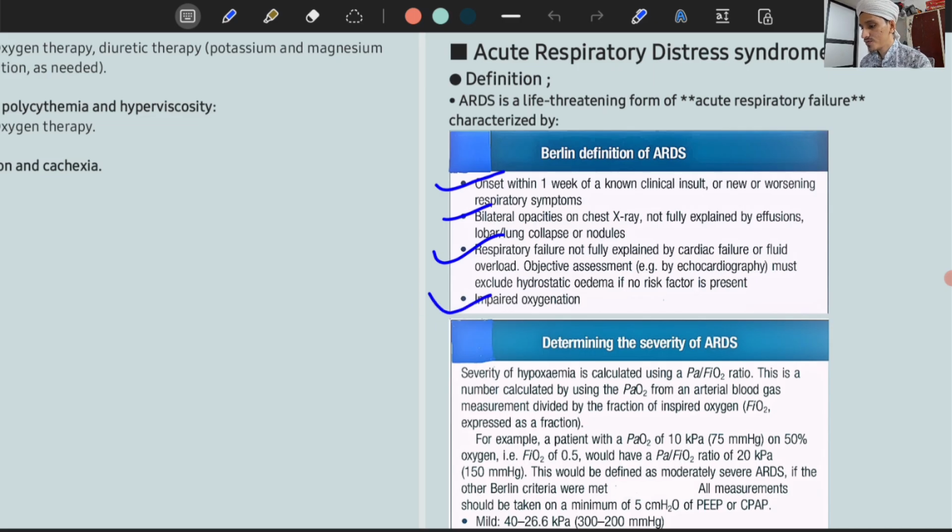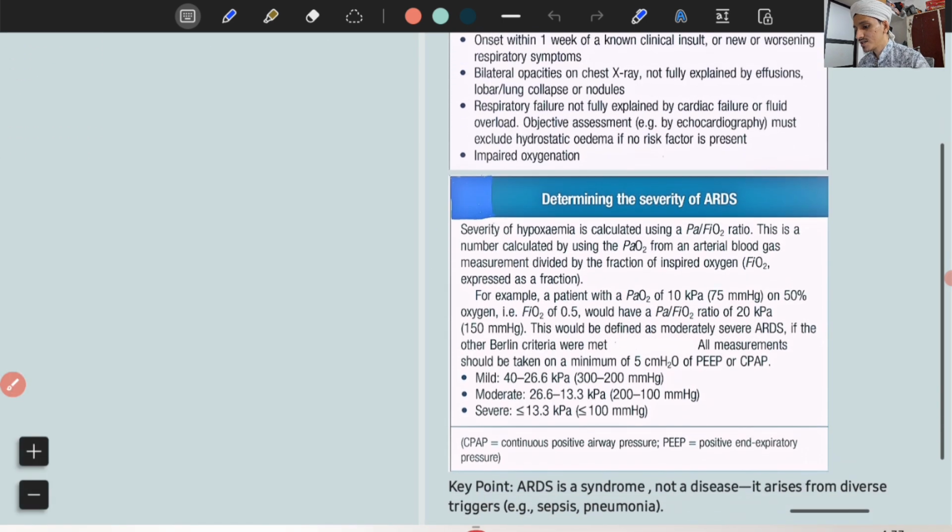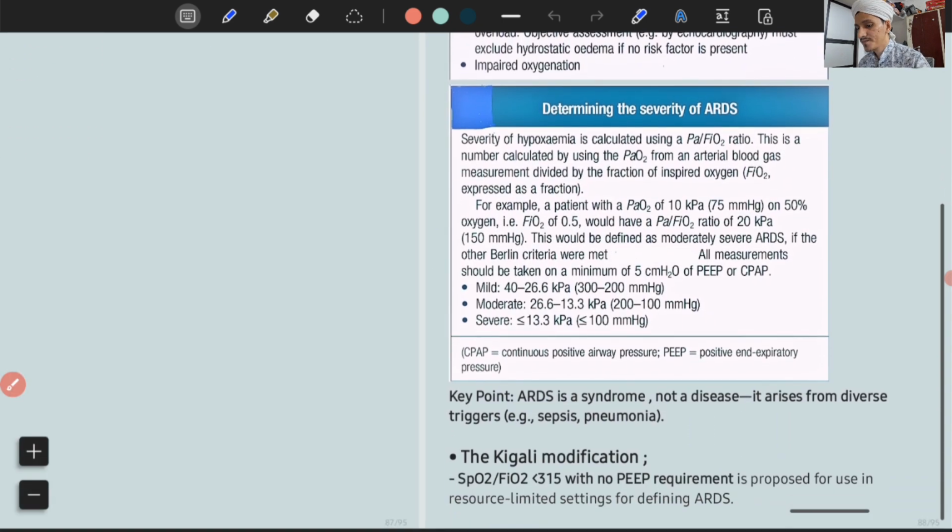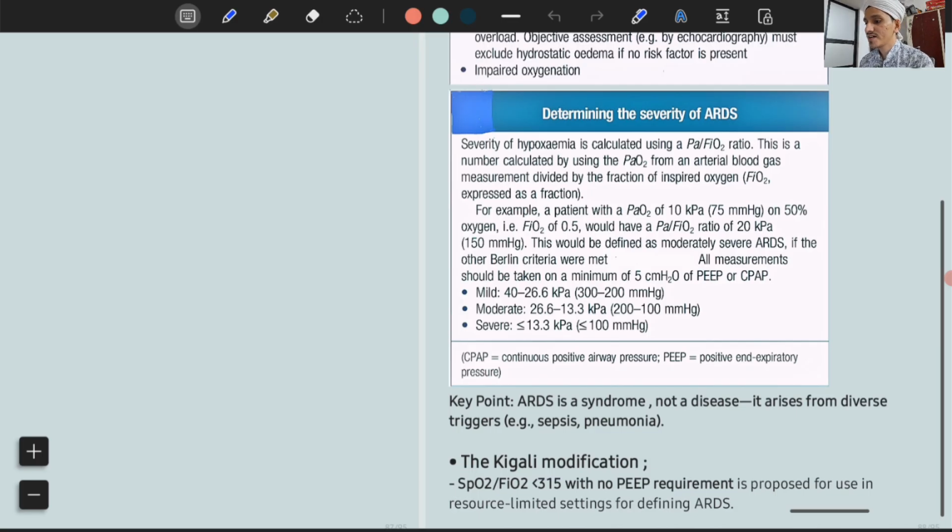So how do you gauge the severity of this ARDS? Okay, how severe the ARDS is. This is important. You need to know this in order to know the prognosis, and to know the type of respiratory support which the patient requires.